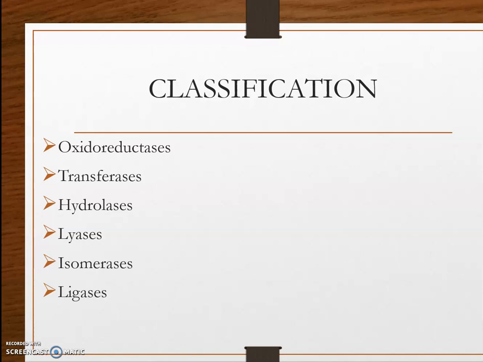Then lyases. Lyases are enzymes by whose action functional groups are either added or removed. That is, a functional group is added to break double bonds, or double bonds are formed by removal of these functional groups. This is the action of lyase enzymes.